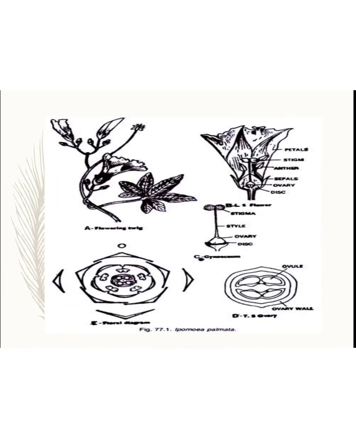Then the next example is Ipomoea palmata. In Ipomoea palmata, the bract and bracteoles both are present, and the calyx is 5 in number. They have imbricate aestivation. The corolla is valvate and gamopetalous. Anthers are 5 in number. Calyx, corolla and anther are also attached, and the ovary is superior with axile placentation, and the flower is actinomorphic.